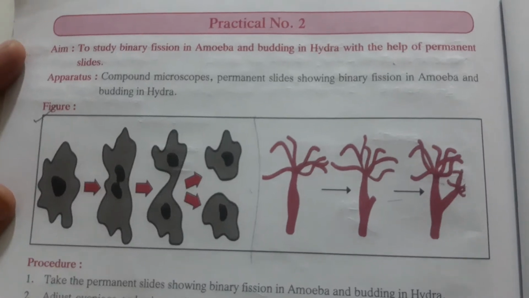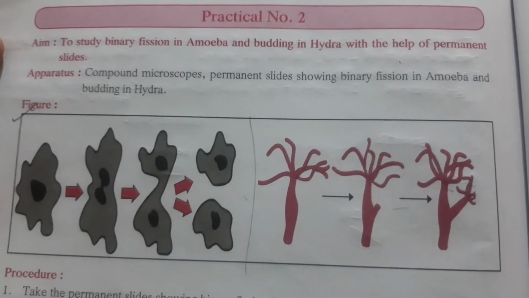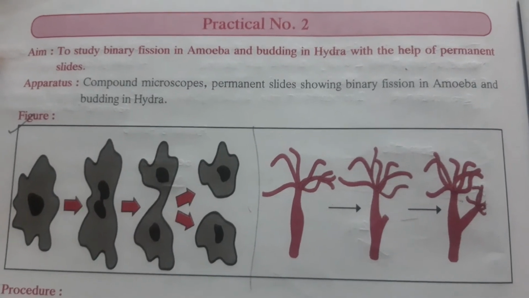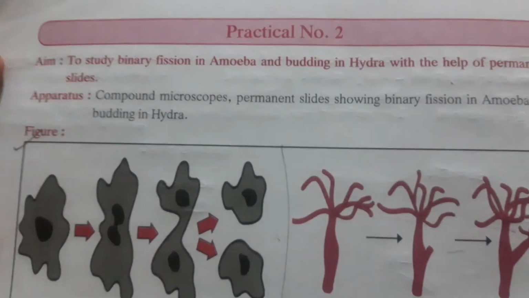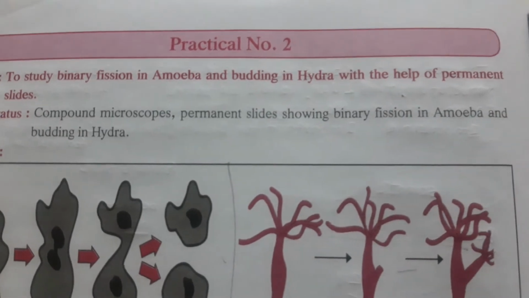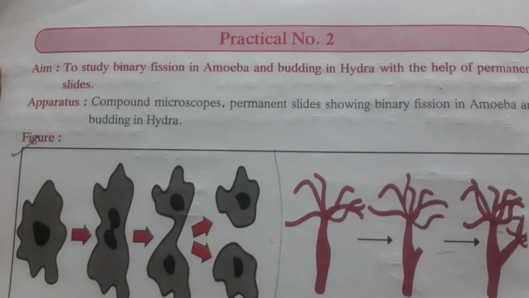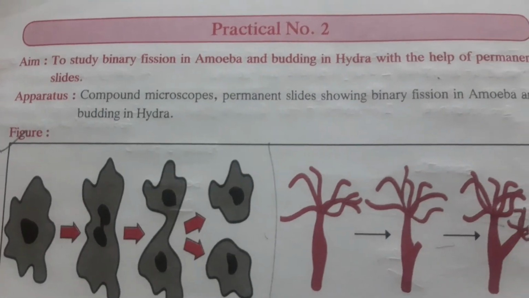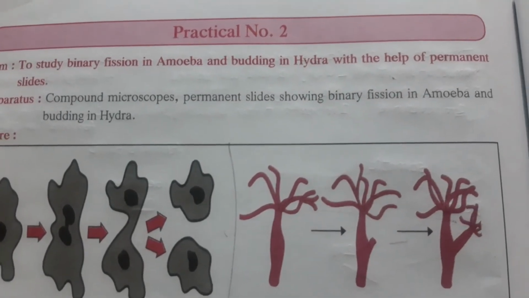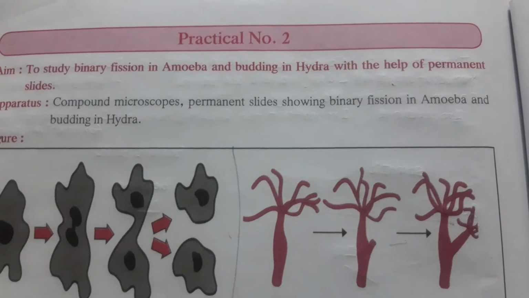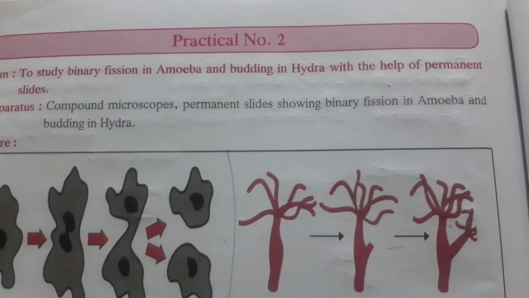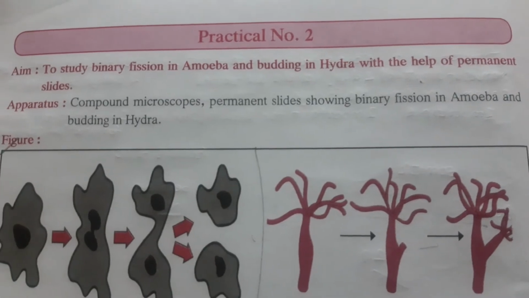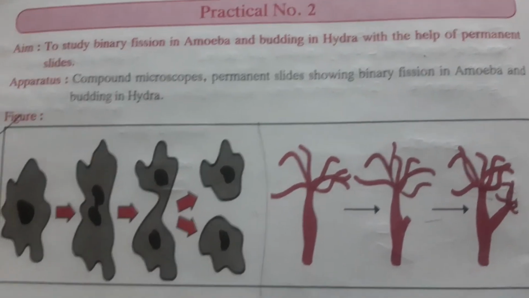Hello everyone, today we are going to study the second practical of science part 2, that is to study binary fission in amoeba and budding in hydra with the help of permanent slide. The apparatus which we need for this practical is compound microscope, permanent slide with binary fission that can be shown with in amoeba and budding in hydra.